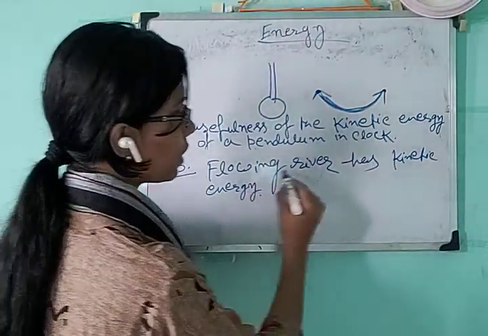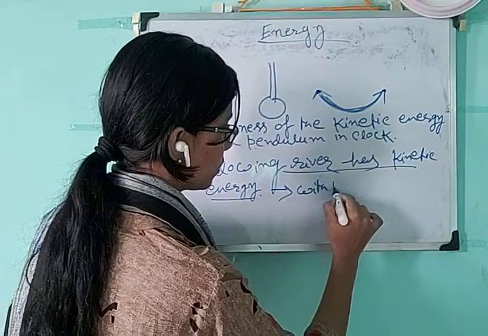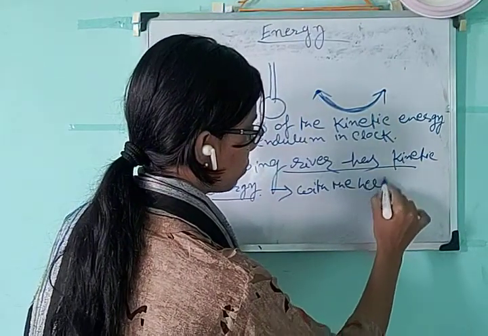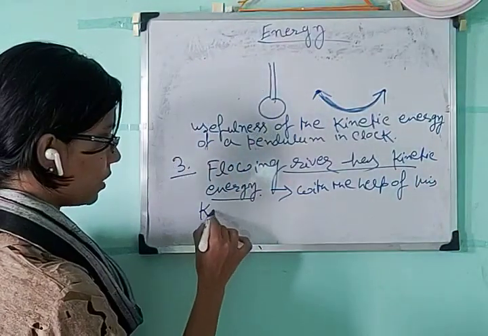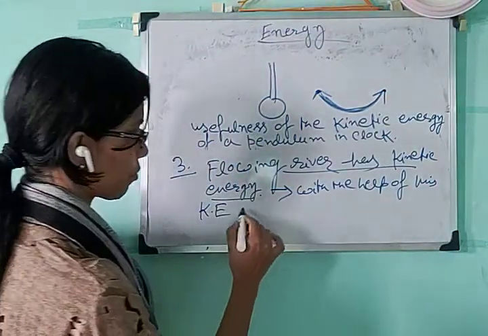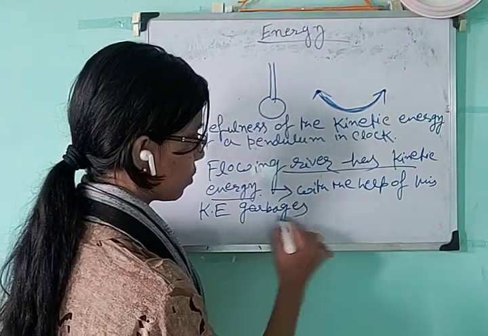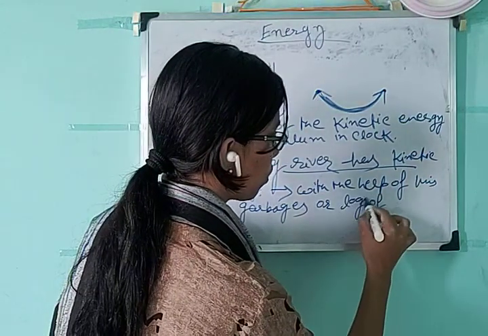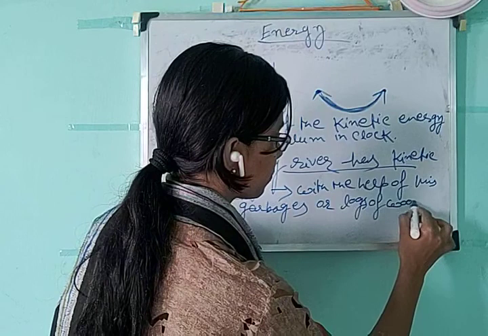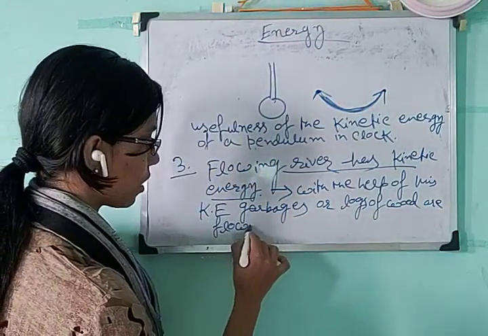So a flowing river has kinetic energy, and with the help of this kinetic energy, garbage or logs of wood are flowing with the river.